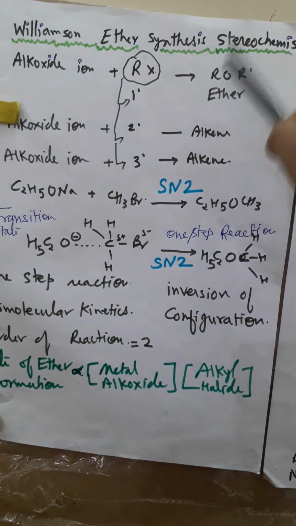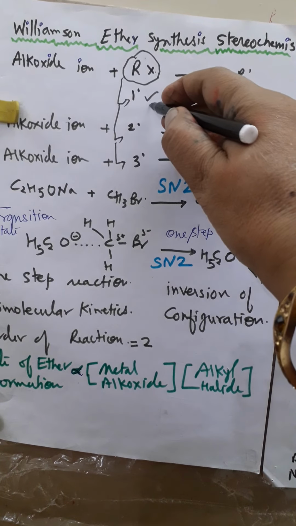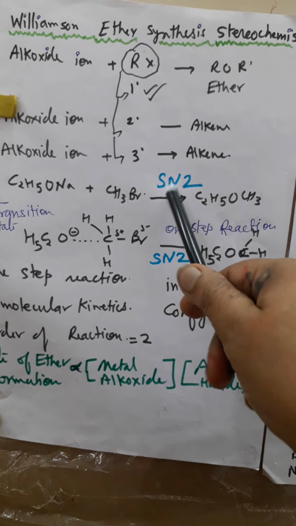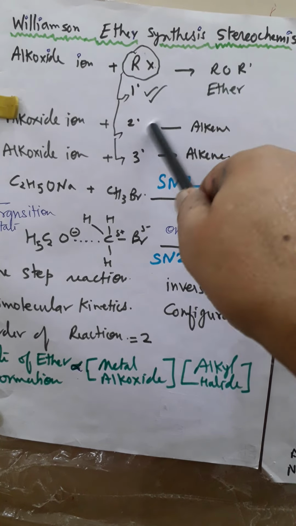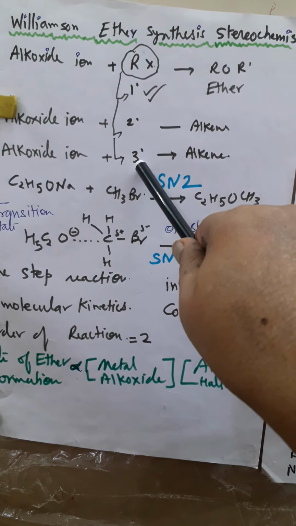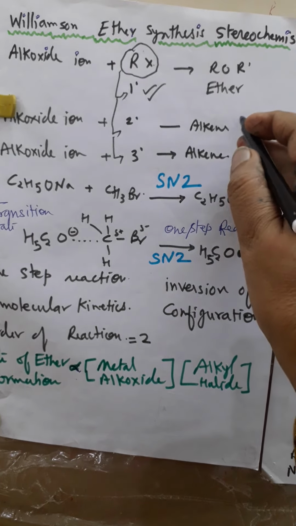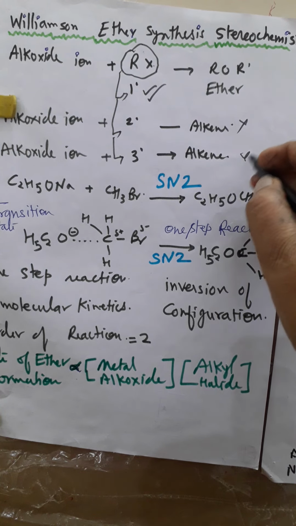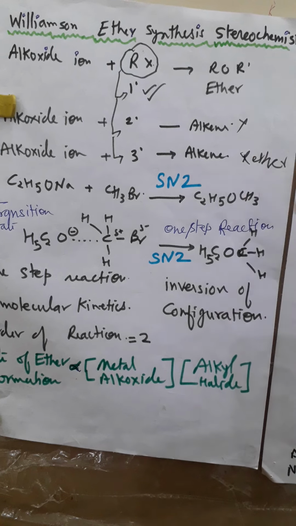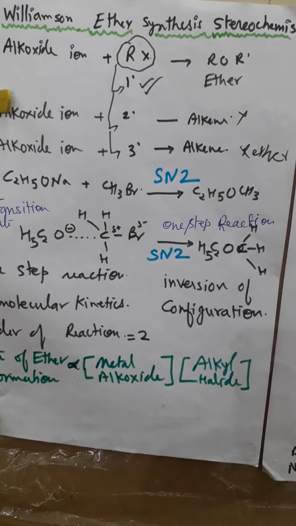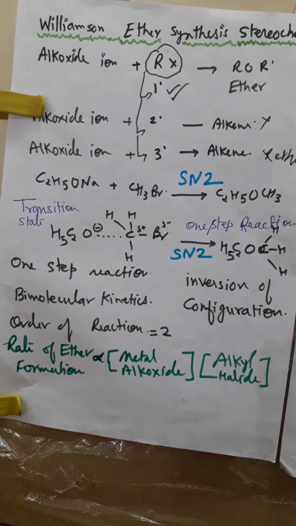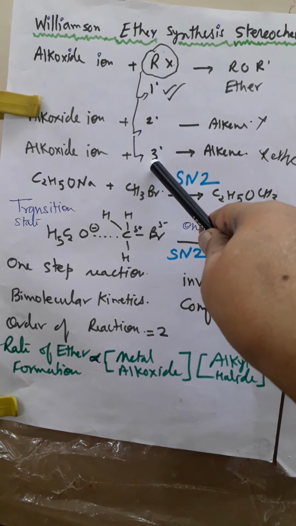So it will favor 1 degree. 1 degree is favored for the SN2 reaction, because the reaction mechanism is SN2. Alkene formation will take place, because 2 degree and 3 degree will not favor this. They will not favor ether formation. Ether is only obtained in very mild amounts, but otherwise more than 90% alkene is obtained when we use 3 degree alkyl halide.